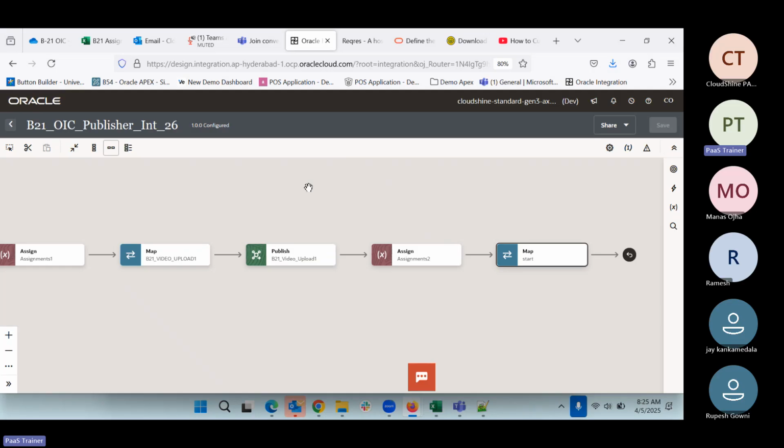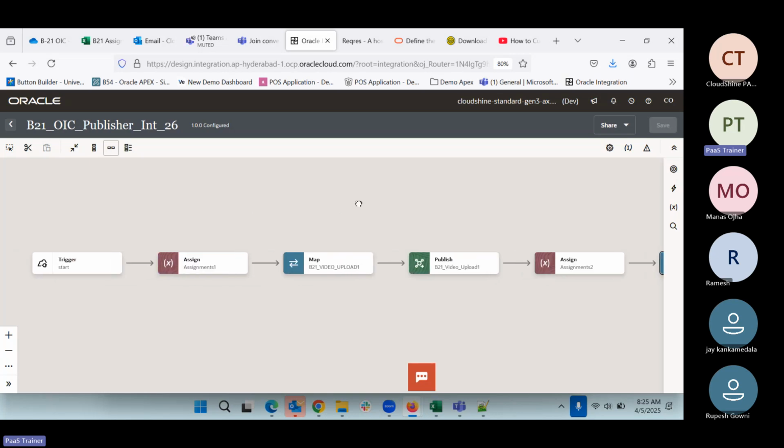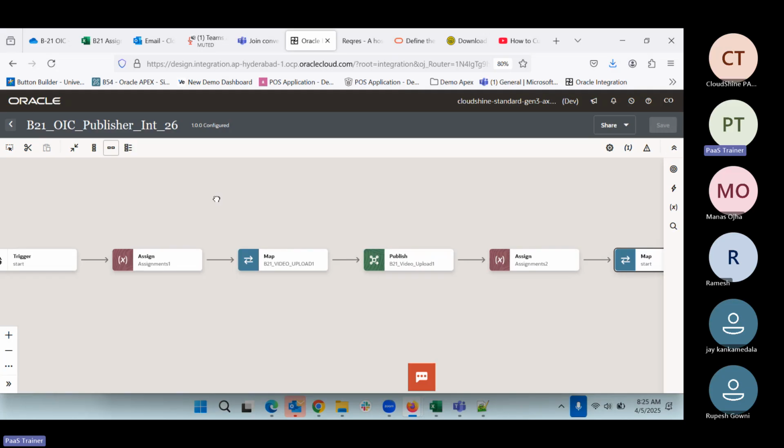I hope you got why we are using this one. While testing, I will show one scenario where I pass the content creator name as null. At that time we don't want to publish the event, so I will add the switch condition. Then it is a generic message, and when it is not there, we will give a different message.